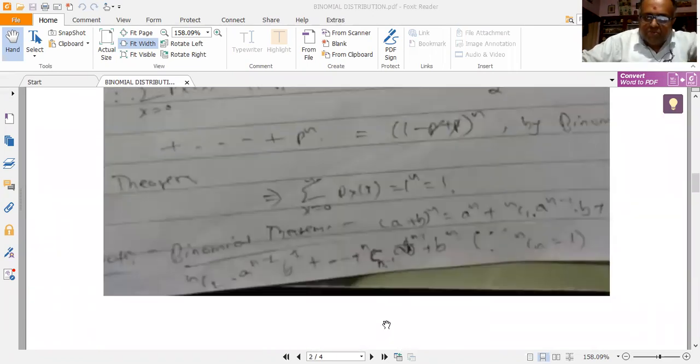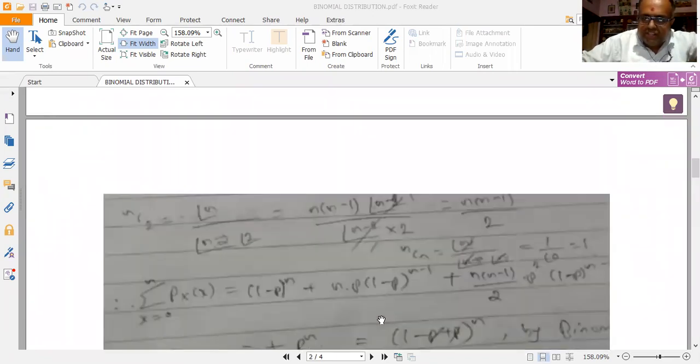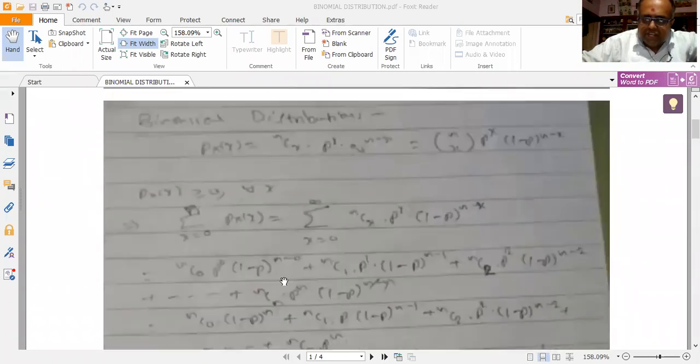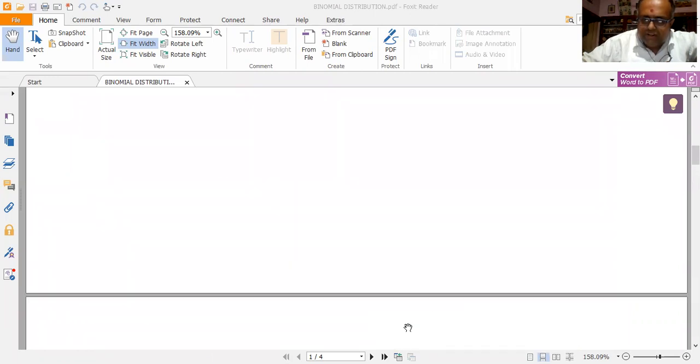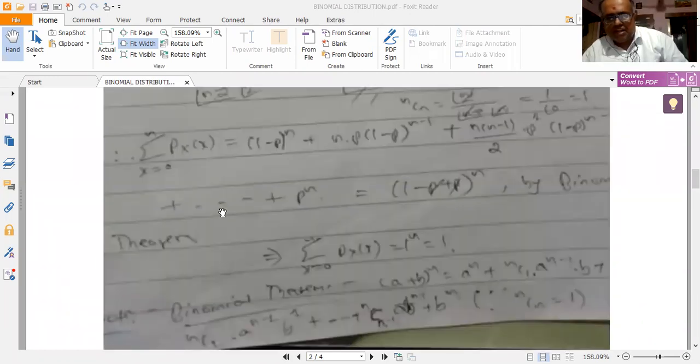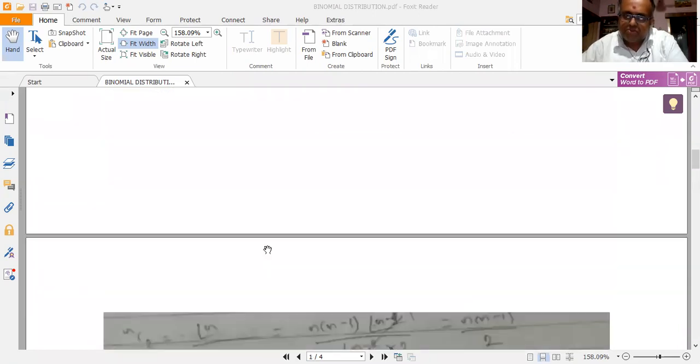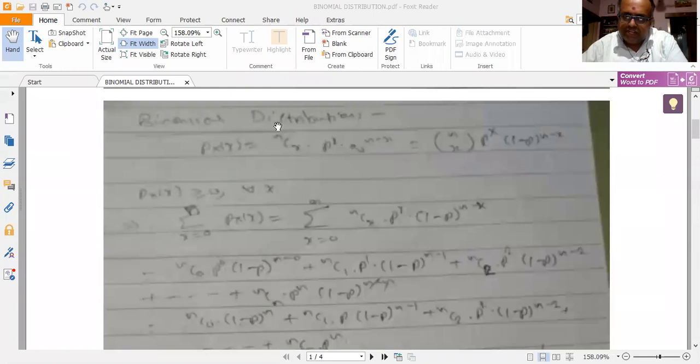So we have proved the two conditions, that px of x is greater than or equal to 0 for all x, and summation x is equal to 0 to n, px of x is equal to 1. So what does this mean? It means that the binomial distribution is a valid or a legitimate PMF. If anybody asks you the question to prove that the binomial distribution is a valid or a legitimate PMF, you first have to write down the definition of the binomial distribution.